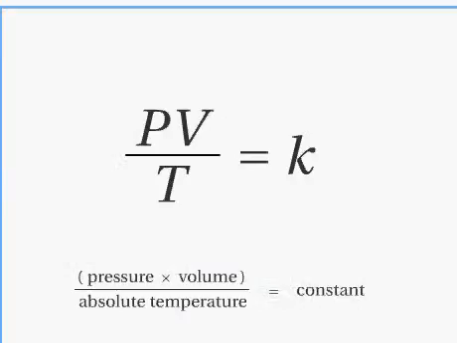Equation for the combined gas law. The combined gas law describes the relationship between the pressure, volume, and absolute temperature of a fixed amount of gas. For a fixed quantity of a gas, the product of the pressure and the volume divided by the absolute temperature is a constant.